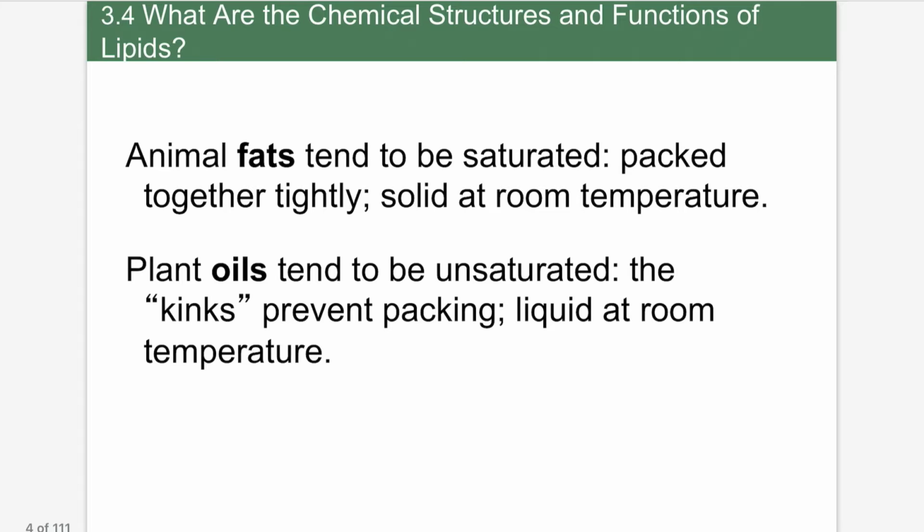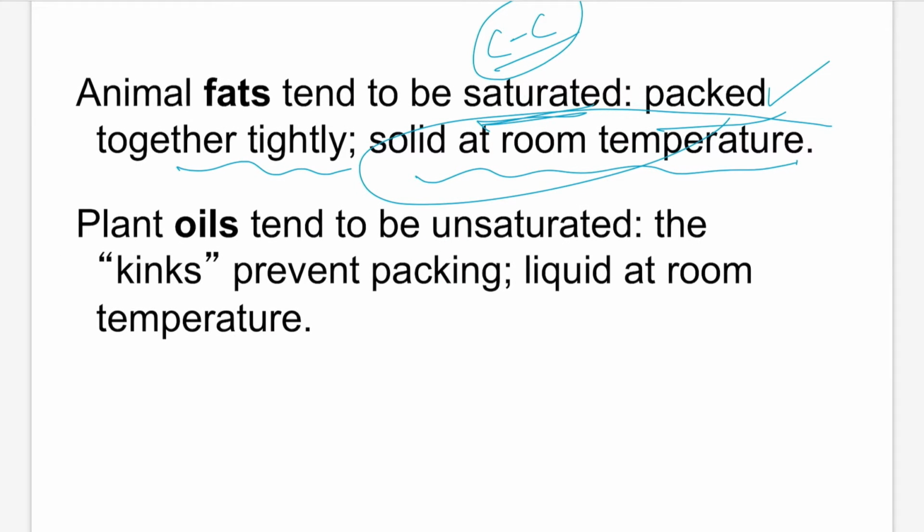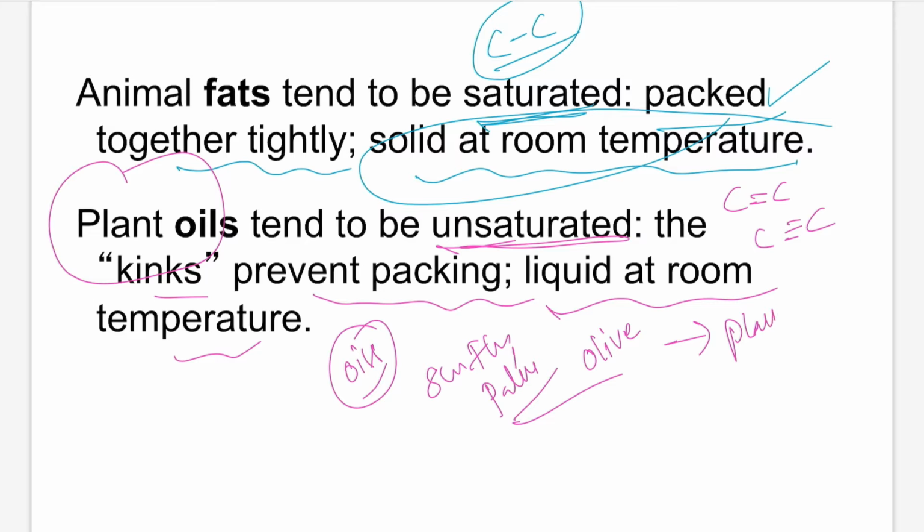Let's go into some detail. Animal fats tend to be saturated generally. Saturated means they consist of C single bonds only, no double bonds or triple bonds, packed together tightly, solid at room temperature. Plant oils are generally unsaturated, meaning they consist of C double bond C or C triple bond C. This prevents packing, so they are liquid at room temperature. The oils we see, for example sunflower oil, palm oil, olive oil, are all plant oils, and at room temperature they are liquids.